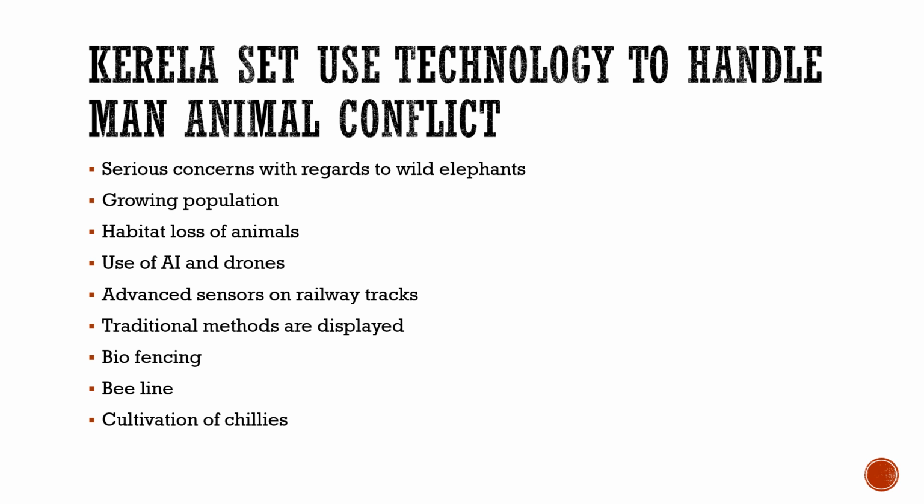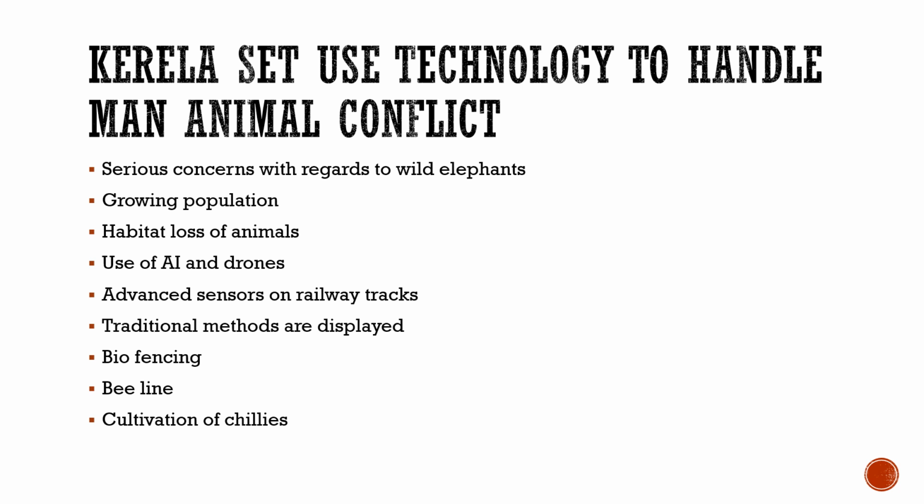So because of this reason we have seen many man-animal conflicts. Many wild animals died, many elephants died, hunted by the people, and we have seen many children being killed by these wild animals, and also many accidents on railways and other such things.